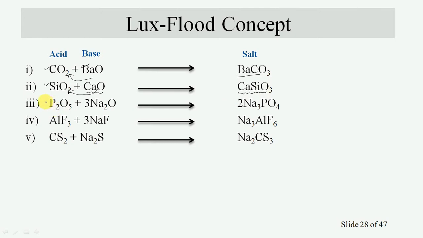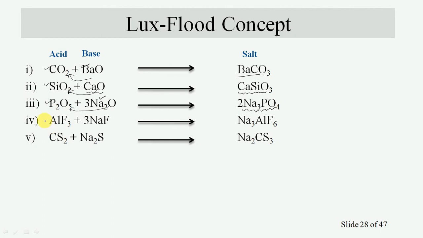Here phosphorus pentoxide will act as an acid, and sodium oxide will act as a base. So it will donate one oxide to the pentoxide, and sodium phosphate will get formed.